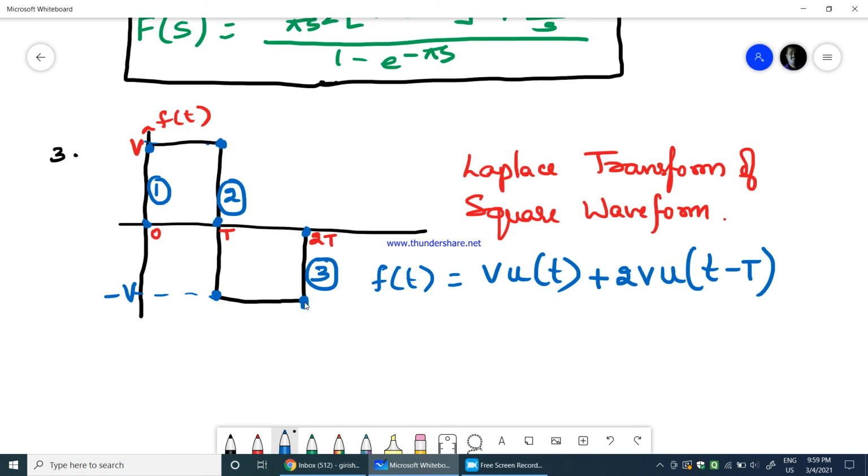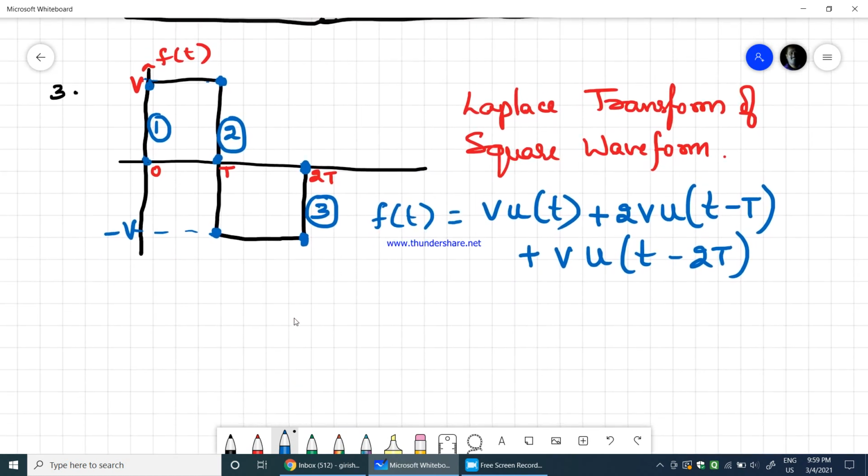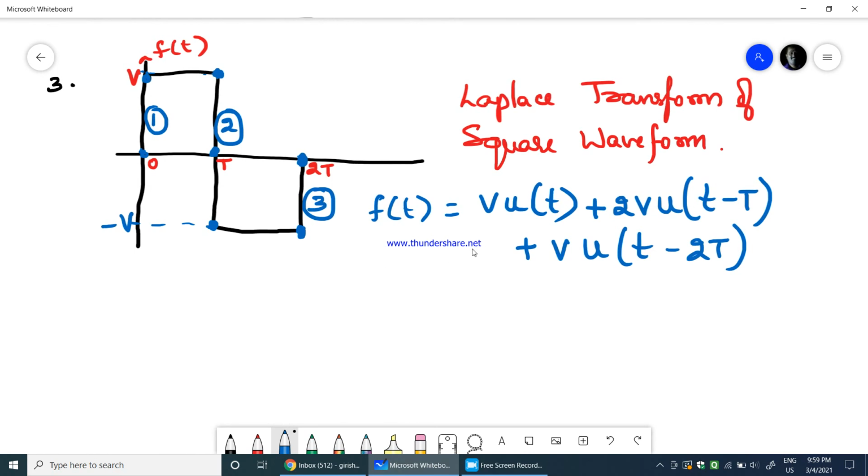Now from here to here the same function will be retained, whereas at this particular point you get the third step function, which is plus. What is the distance between this point and this point? It is just v. Therefore plus v into u of t minus 2t. Minus 2t because the time delay here is from 0 to 2t. Therefore it becomes v into u of t minus 2t. Now I hope you understood how to write the equation f of t.